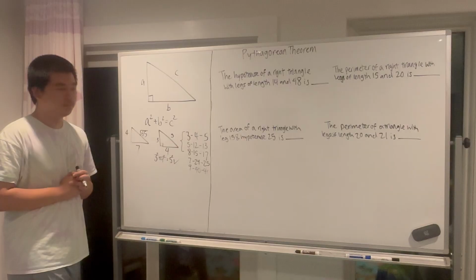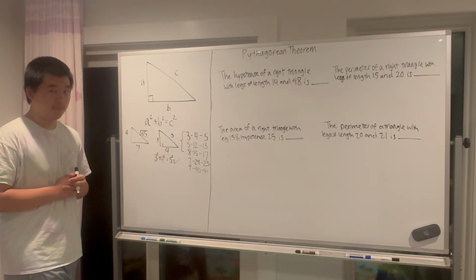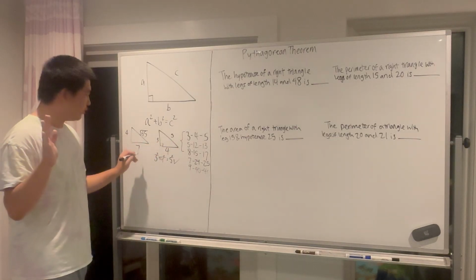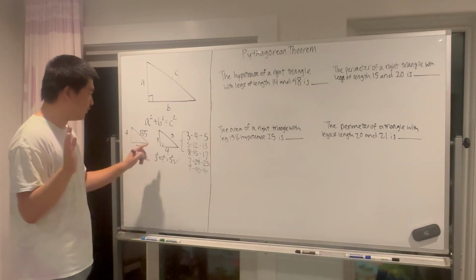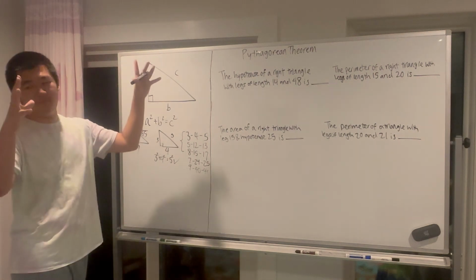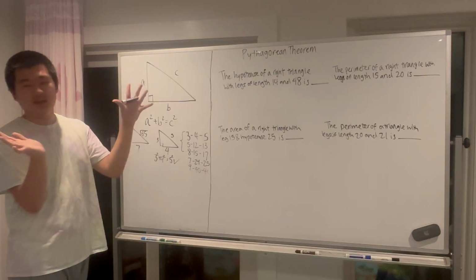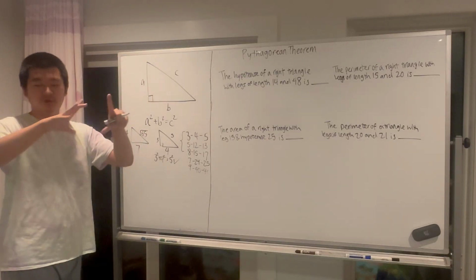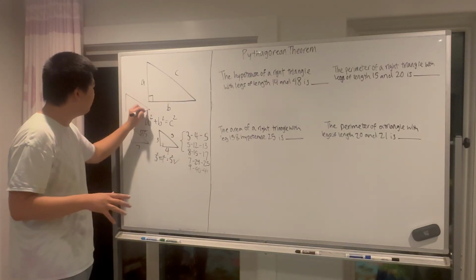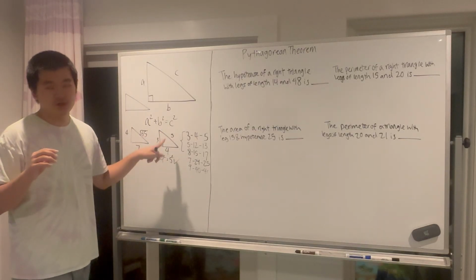Now, two final things that I want to talk about. One of them is scaling. With a Pythagorean triple, we are not limited to just 3, 4, 5. Because if you just imagine making the triangle bigger, imagine expanding it like a balloon, keeping it the same, but just zooming out on it or zooming in, depending on how you think about it, we can turn this 3, 4, 5 into a different triangle, where the side lengths are in the same ratio, but they are different numbers.